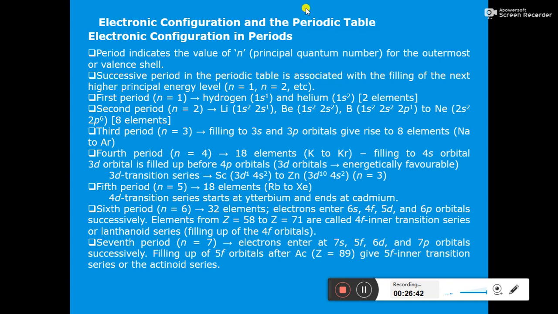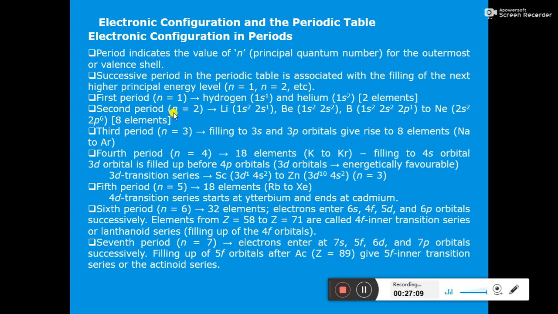So in the first period, n will be equal to 1. For example, hydrogen is 1s1 and helium is 1s2. So in front we are having principal quantum number 1. In hydrogen the principal quantum number is 1, and in helium also the principal quantum number is 1. So that's why they belong to the first period. In the first period we have a maximum of 2 elements, hydrogen and helium.